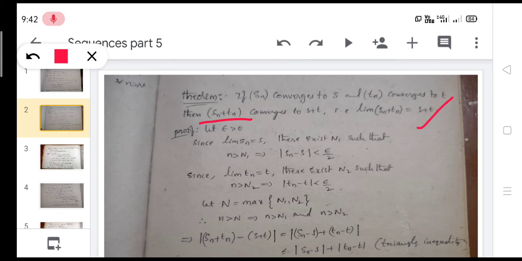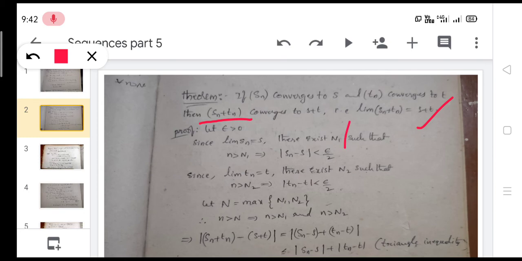S plus T only. So proof of this theorem. First of all, let epsilon be greater than 0. Since Sn converges to S, by definition of convergent sequence, there exists